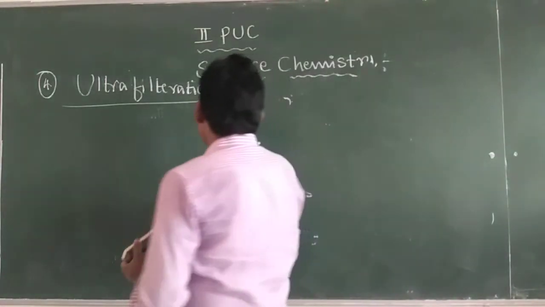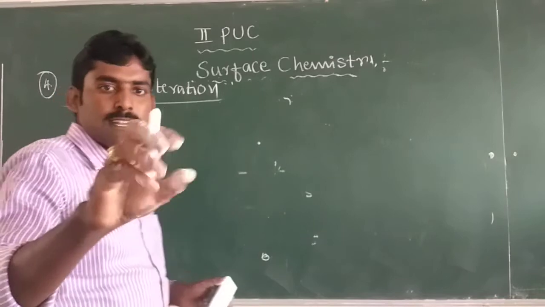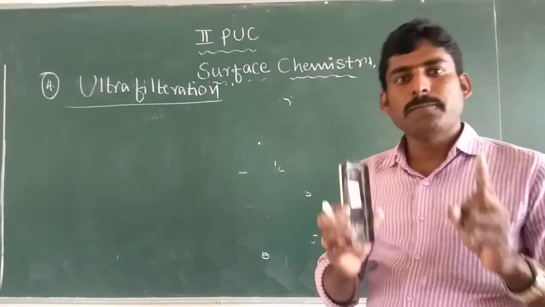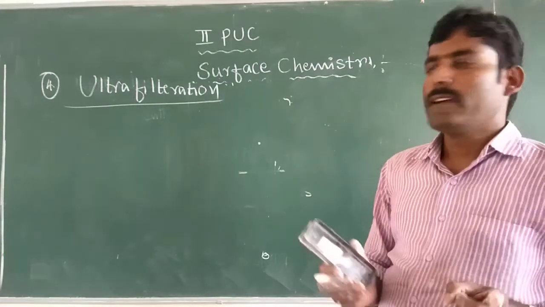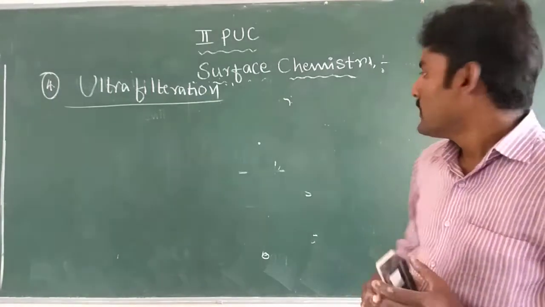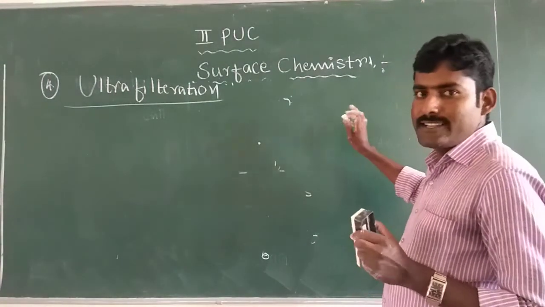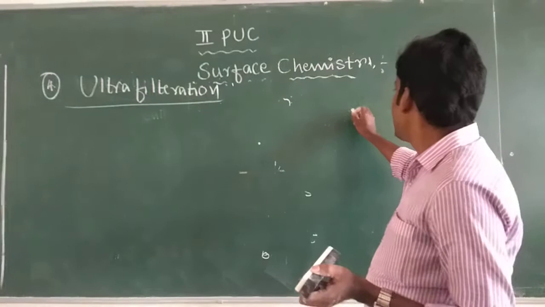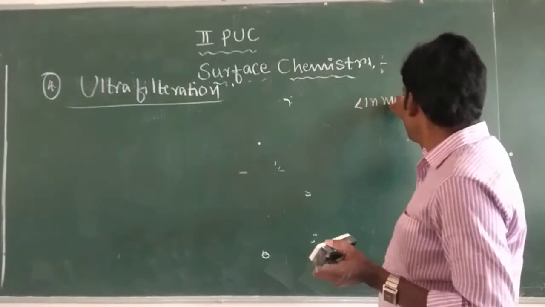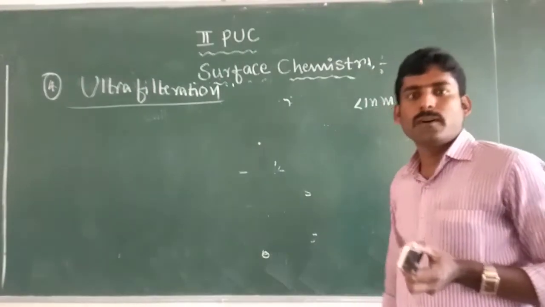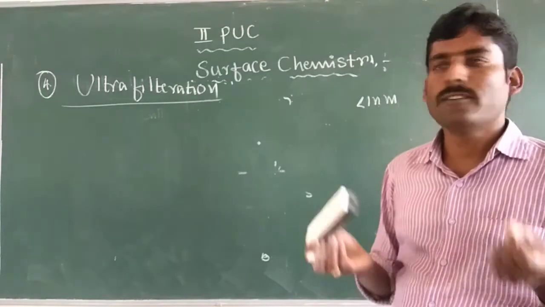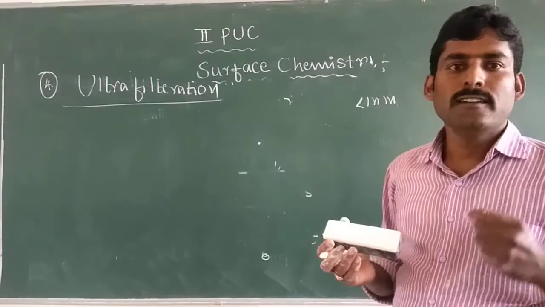So ultrafiltration is a method of purification of colloids with the help of a special filter paper called ultrafilter paper, whose pore size is very small, in the range of less than 1 nanometer. So these are the 4 methods of purification of colloids.